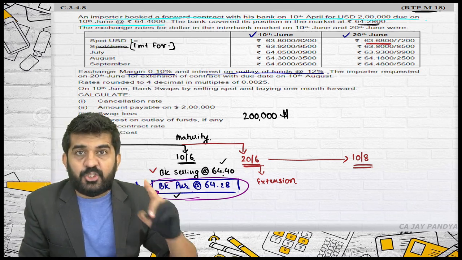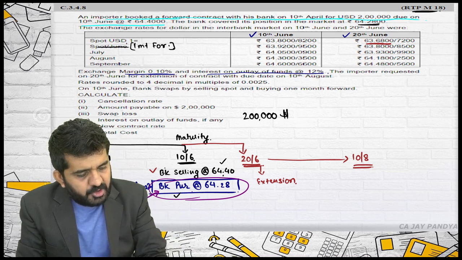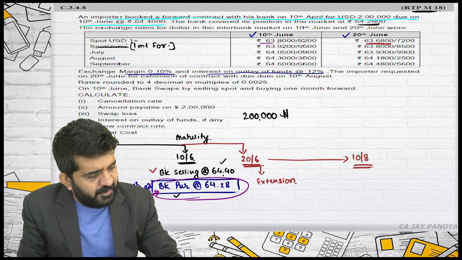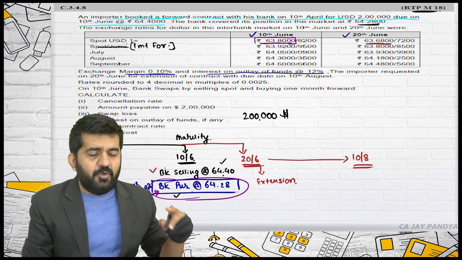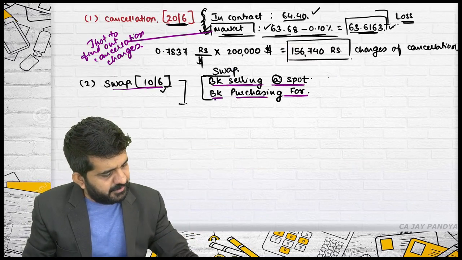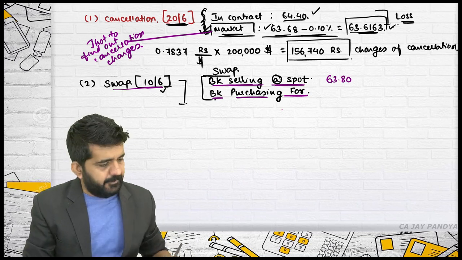This is 10th June, the swap happens on 10th June and not 20th June. In the swap, the bank will be selling at spot. 63.80 will be the rate applicable. Is it all right? 63.80. Is it all right?